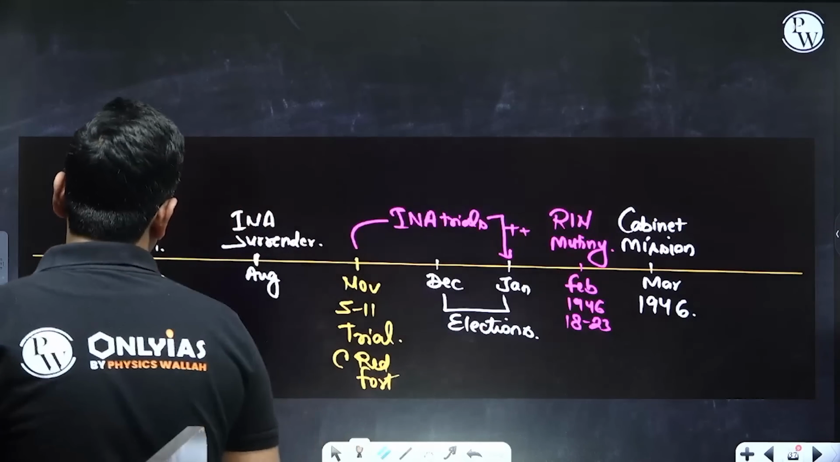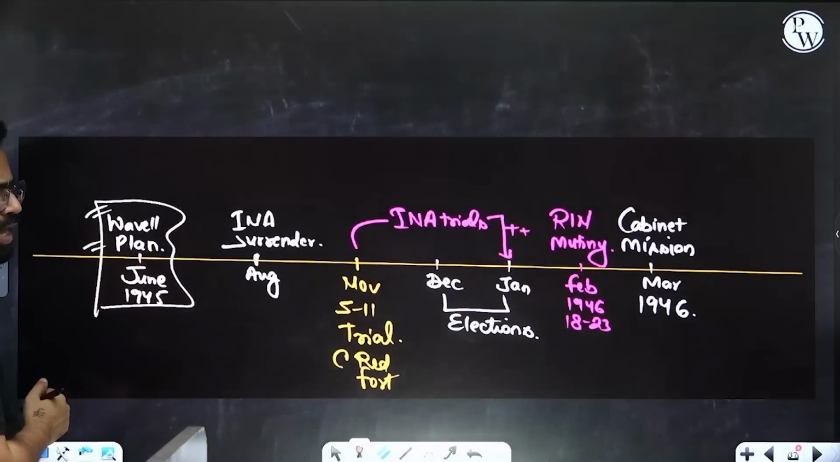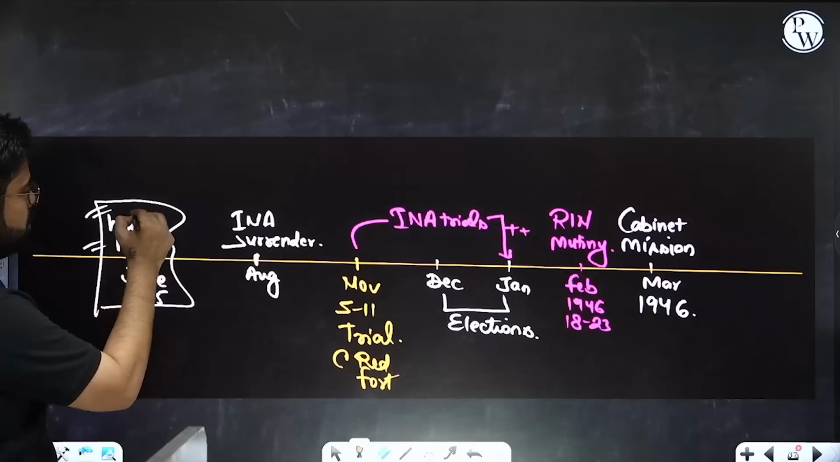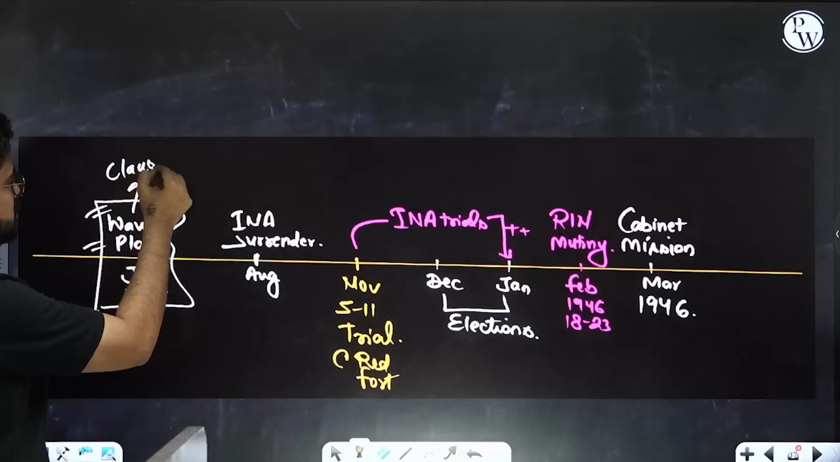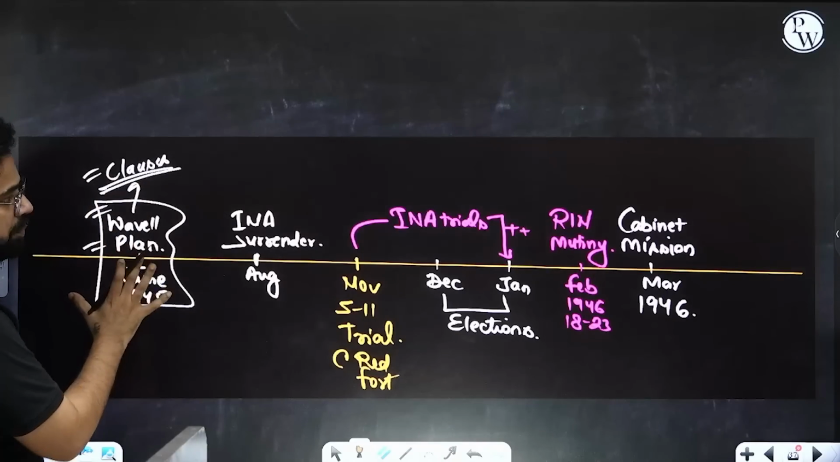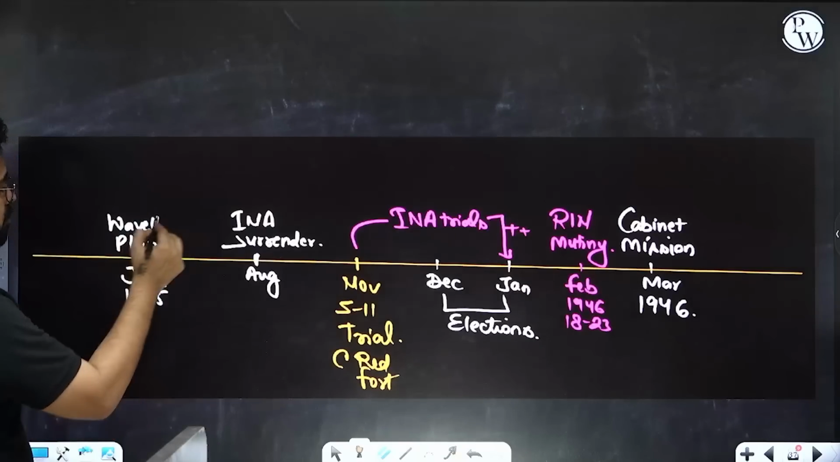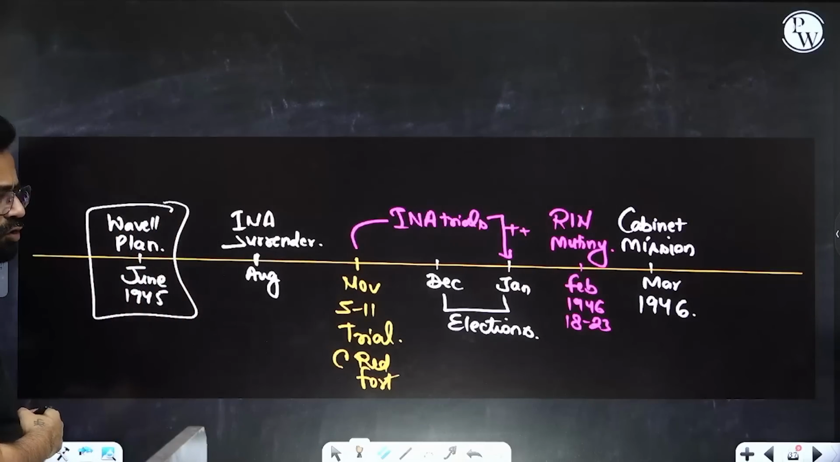It started from June 1945, where Wavell proposed some plan. I suggest please go through the clauses. I'm not going through the clauses because of paucity of time. Please go through the clauses of the Wavell Plan and the Cabinet Mission, these two or three things. So, the Wavell Plan was proposed in June 1945.